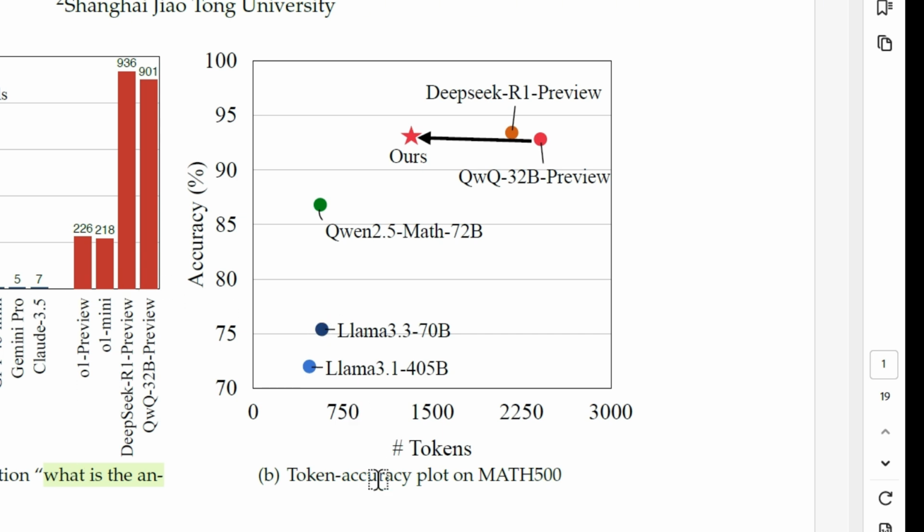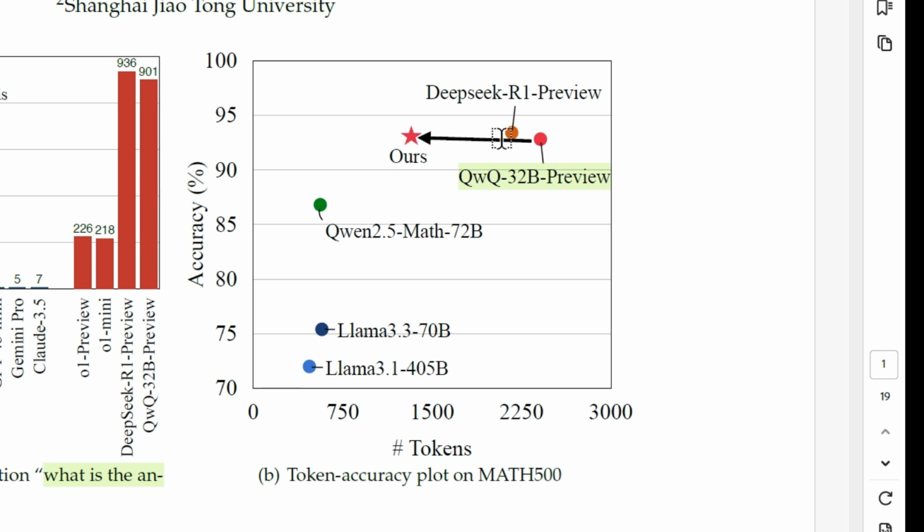Now, the strategy that this paper is proposing is to reduce the number of tokens while maintaining the accuracy. They have done the studies on QWQ 32 billion preview, and they were able to take this from somewhere in the range of, let's say, 2400 tokens to the range of 1500 tokens, and thereby improving the accuracy a little bit as well.